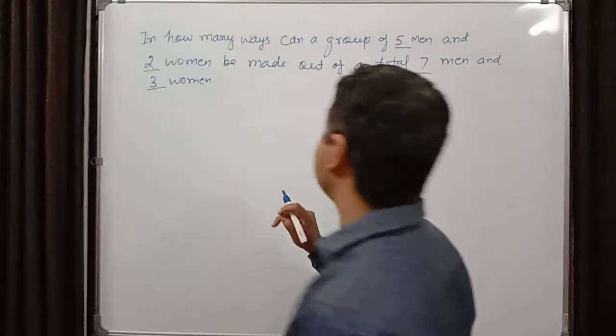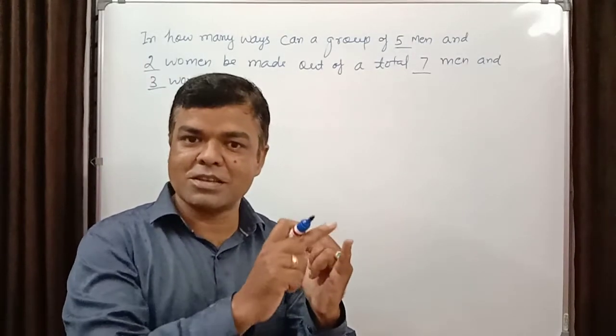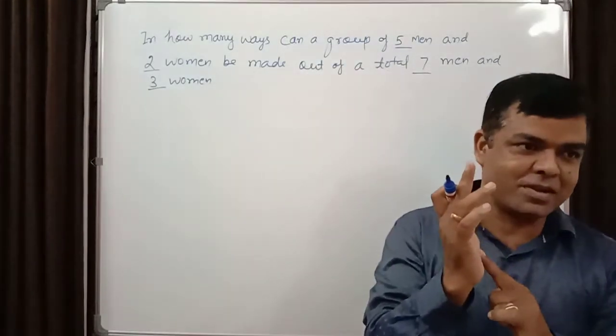At least 5 men means what? There can be 5 men, 6 men, or 7 men. At least means a minimum of 5 men will be there.